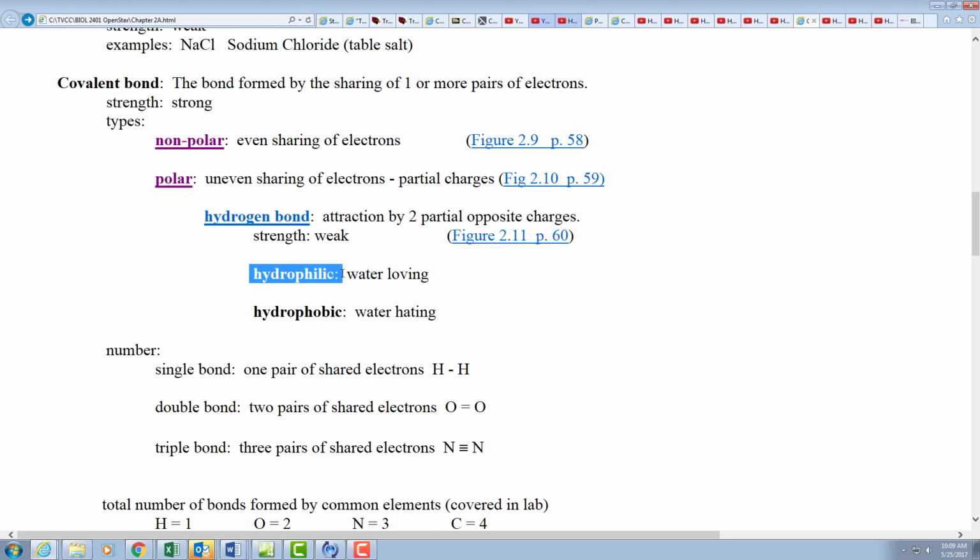Those things that do dissolve in water we call hydrophilic because they're water loving. Literally, that's what it translates to. And if it doesn't, like oil, we call that hydrophobic because it's water hating or water fearing. It repels water.